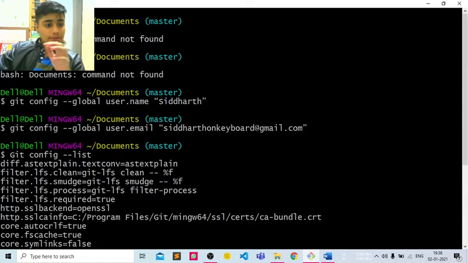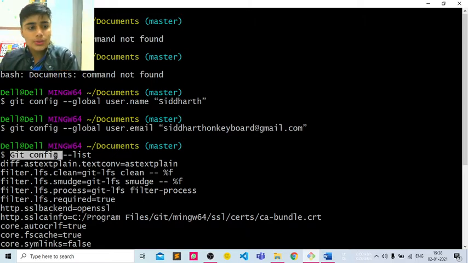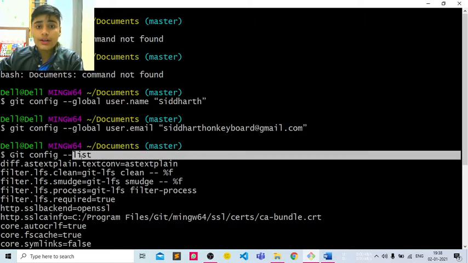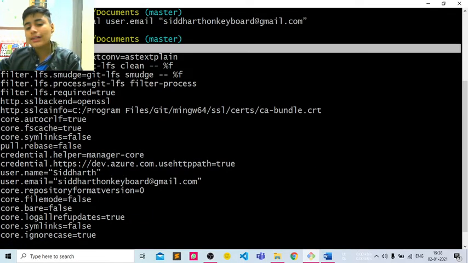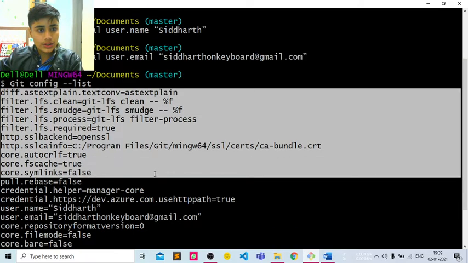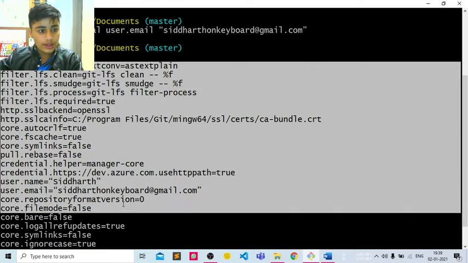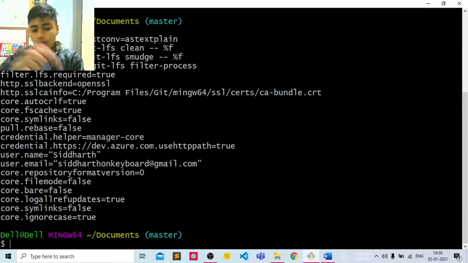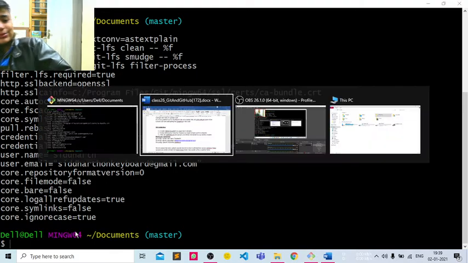So guys, let me explain this command. Git config is a command which is used to create and check our account. After that we use --global, as I have told you, and to check the list of our account we directly type --list. So all these properties have been used here, and the username and email which we entered are shown here. So let's move to our next command.